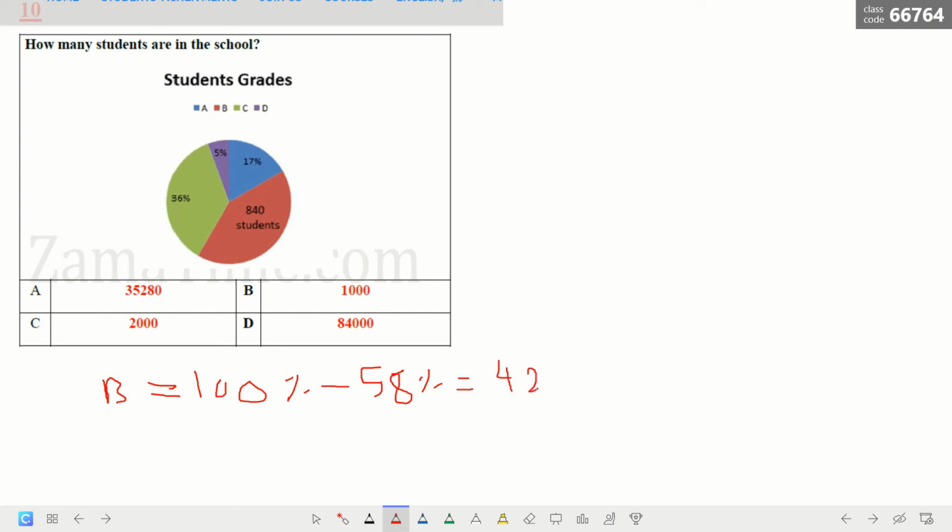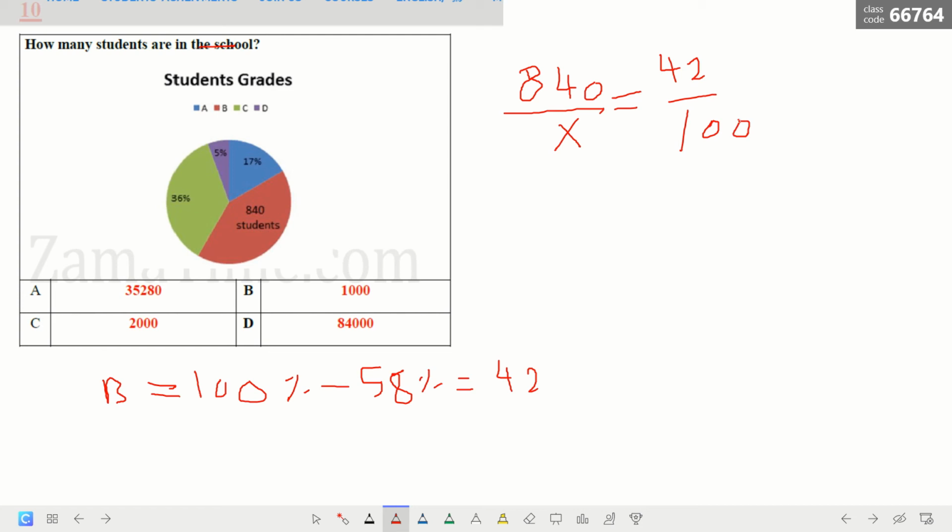So that means now 840, which is the part, over the whole, which is x, is equal to 42%, which is the part, over the whole percent, which is 100.